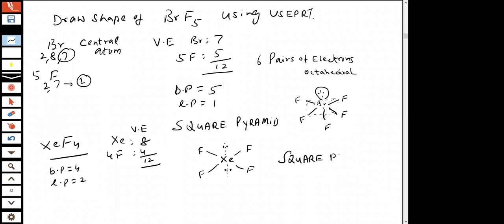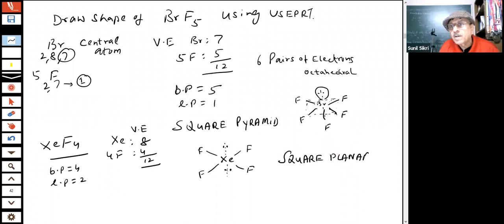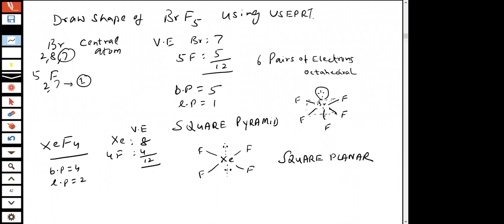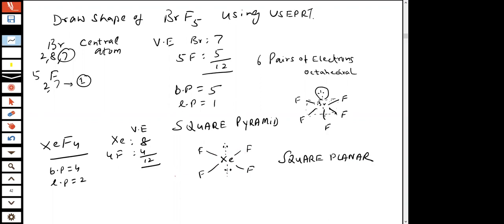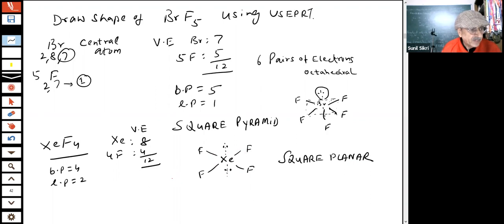Square planar. We call this shape square planar, students. It is not coming like octahedral, students. I hope it is clear. This was an important question, asked in the paper many times, students.